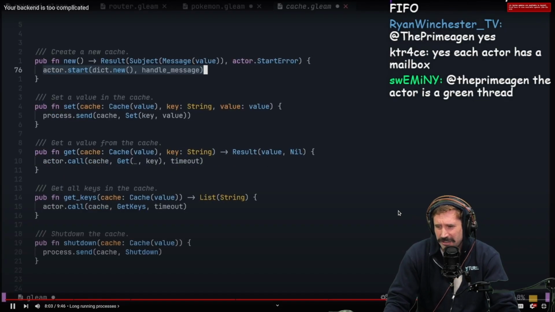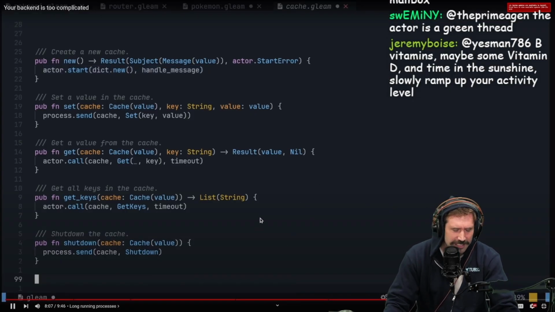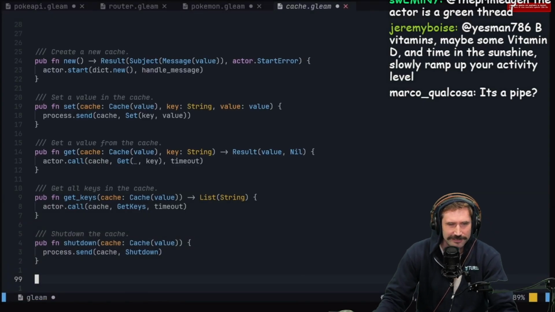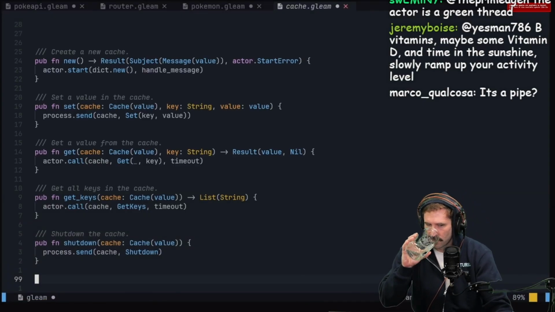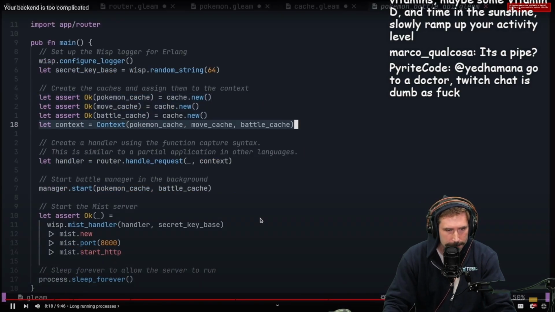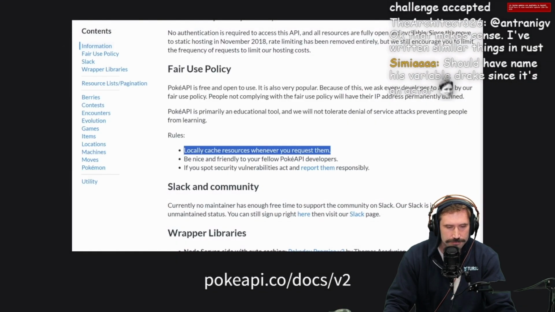Finally, we create some functions to start a new actor using actor.start and to abstract away some message sending from the rest of the application. That seems like a lot. There's actually only 83 lines of code to allow us to create fully isolated caches in our app. We set up the caches in our main function and add them to a context type that gets passed into every request. Using the caches speeds up the app a lot and actually helps us stick to the PokeAPI fair use policy. So it's a double win.